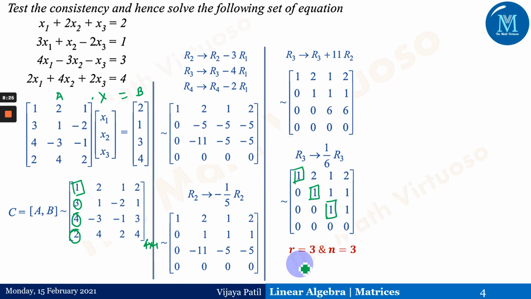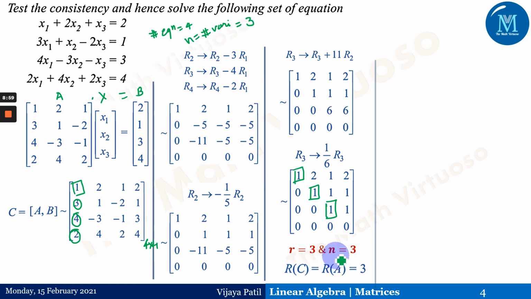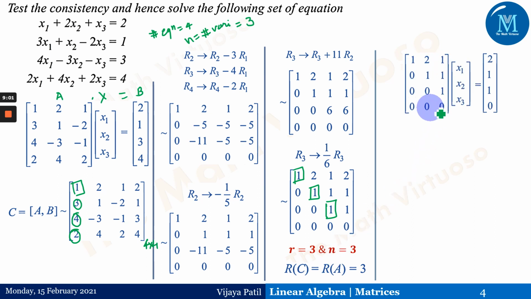Then r equals 3, the rank of the matrix is 3, and n equals 3 because there are x1, x2 and x3, only 3 variables, and 4 equations. Do not get confused by that. The number of equations is 4 and the number of variables is 3. So n is the number of variables, which is 3 here, and therefore the rank of C, the augmented matrix, is the same as the rank of A, which equals 3. That means the solution exists. Now this is the solution; you will observe that we get these equations by back substitution.